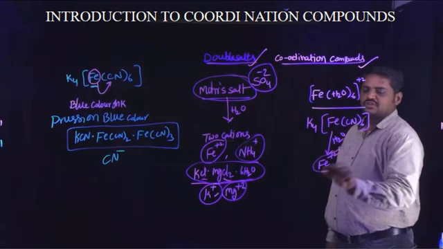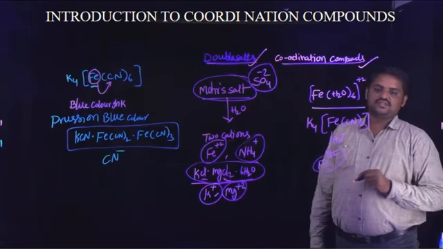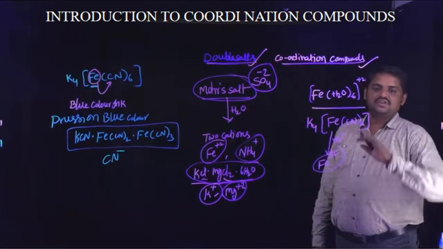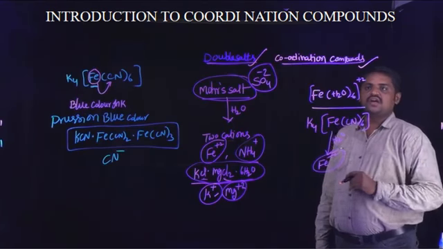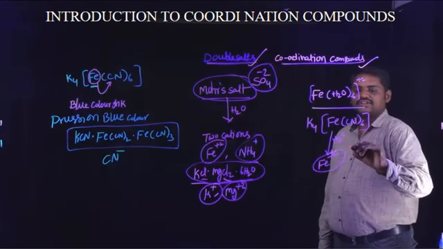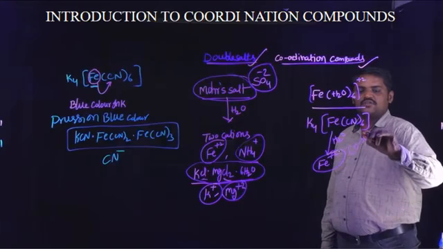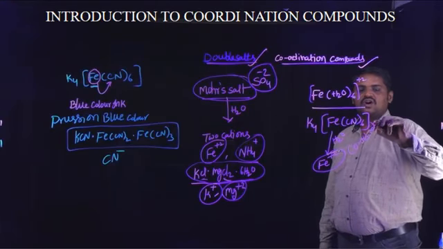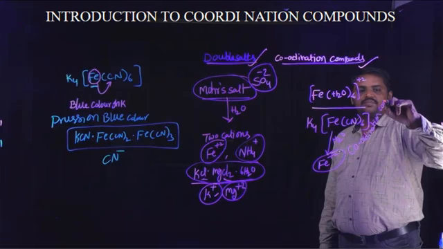Only it produces Fe2+ ions. So this type of compound is known as a coordination compound.